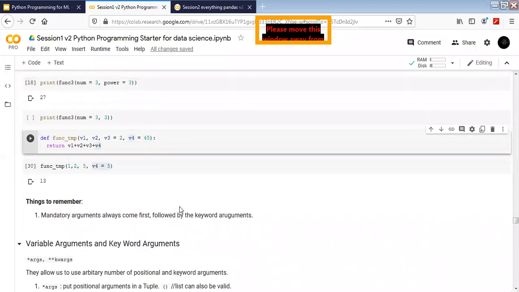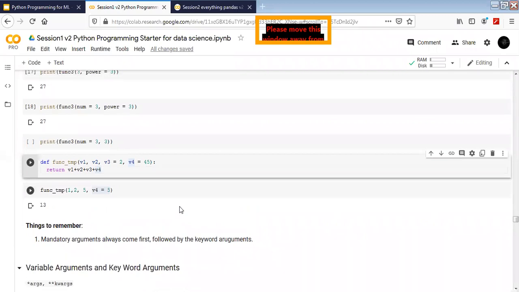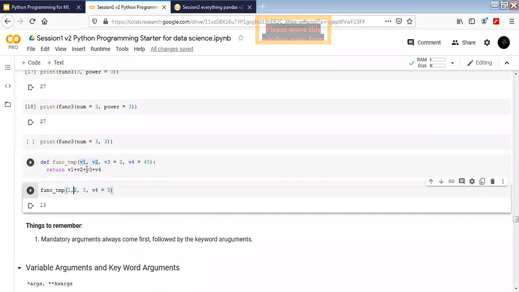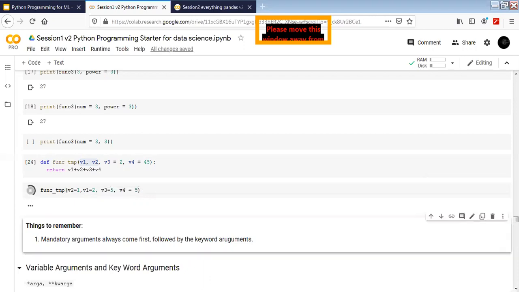Sir, can we shuffle the variable argument? No, the mandatory argument you cannot shuffle. You have to have them like this. If you want to shuffle them, you can just give a name for everyone. So for example, you can give v1 equal to, v2 equal to that. If you give, it's going to be fine. But if I give v2 equal to 1 and then v1 equal to 2, it will consider, right? Perfect. Okay. Yes. Thank you.